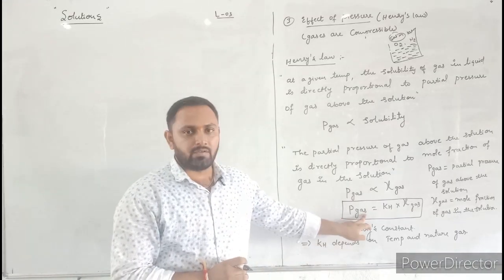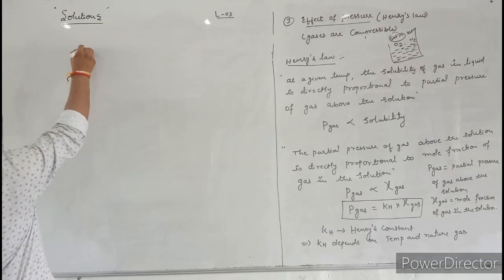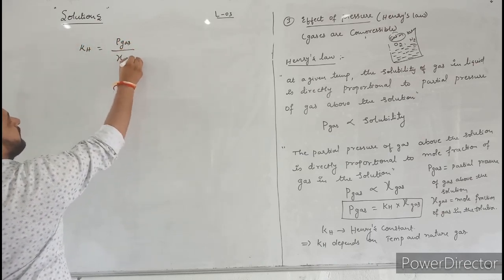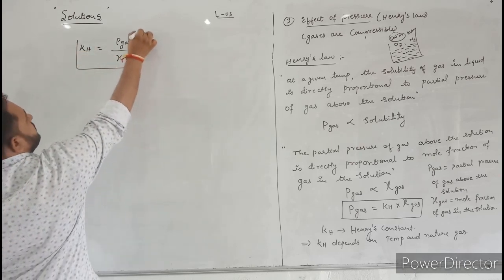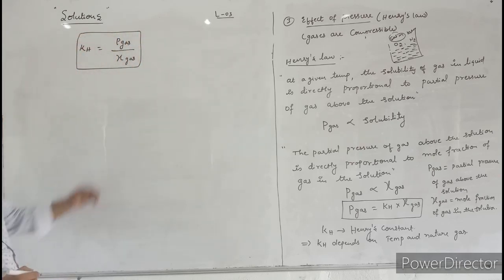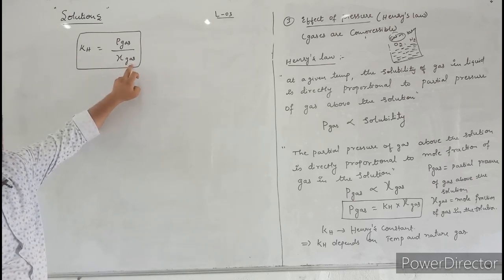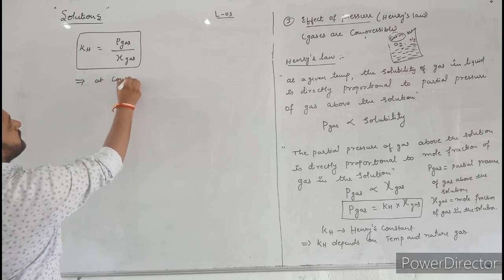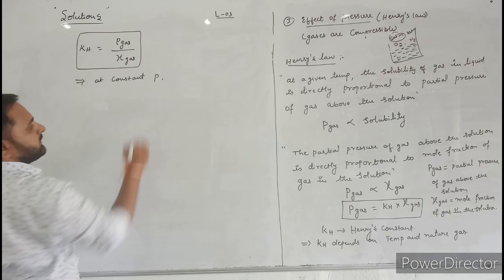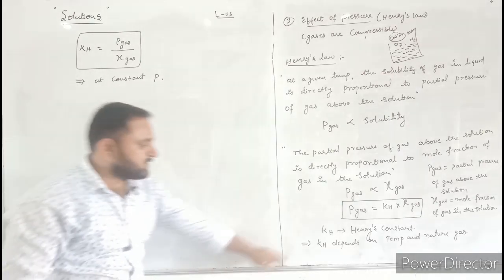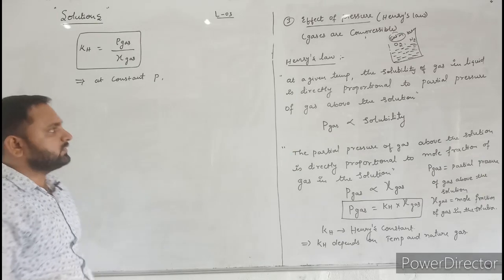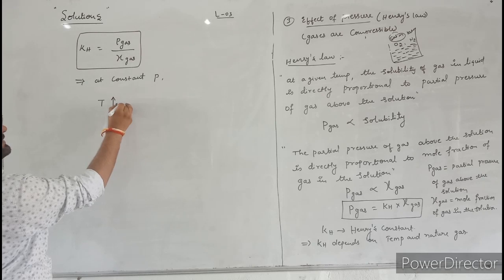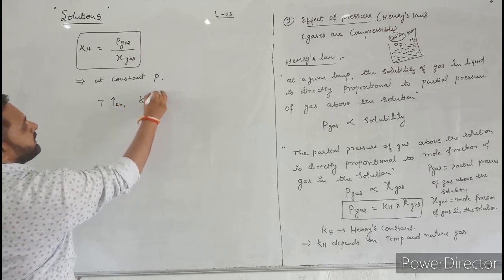Now let us rearrange this equation. Kh is equal to the partial pressure of gas divided by the mole fraction of gas. So Kh value is inversely proportional to mole fraction. At constant pressure, if temperature increases, Kh value also increases.